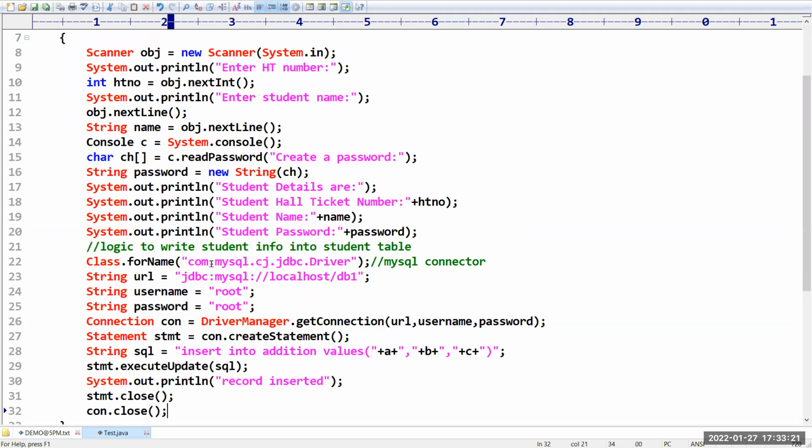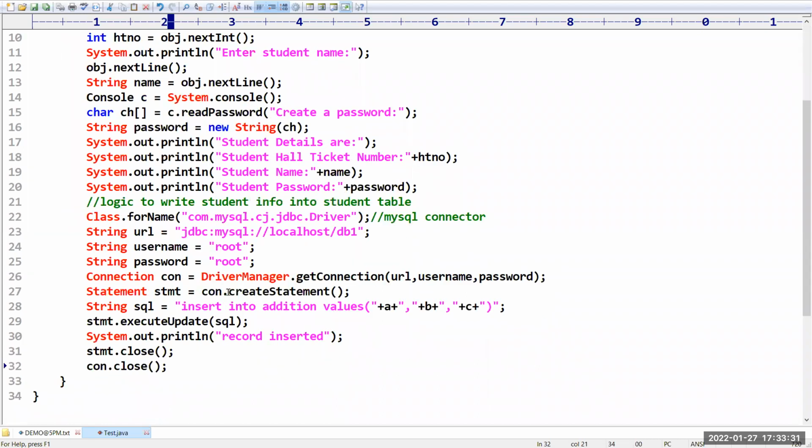Yes. So the driver is com.mysql.cj.jdbc.Driver, and the URL is jdbc:mysql://localhost/db1, with username root and password root. Sir, we created the statement. And what is the query? Insert into, what is the table name? Student. Values. Sir, please make sure when you are providing the values, very, very important.